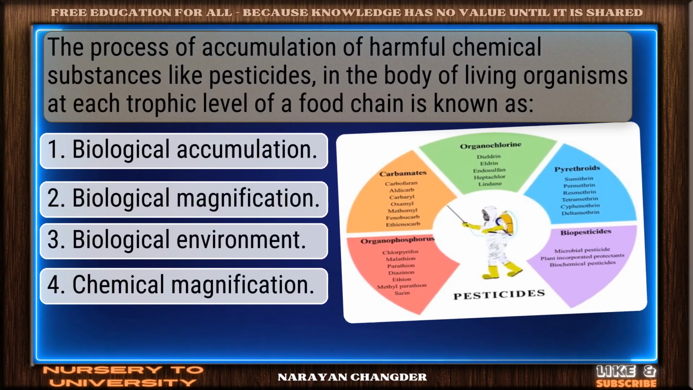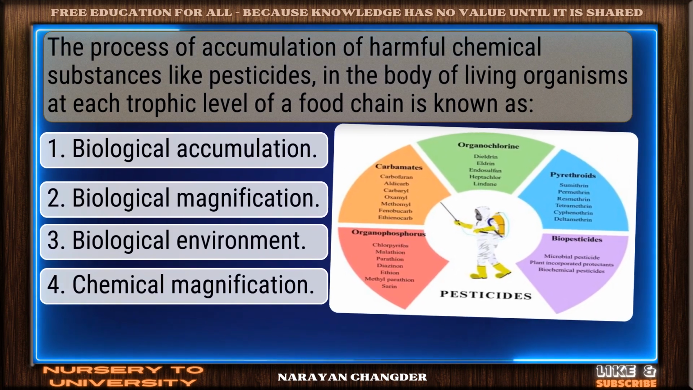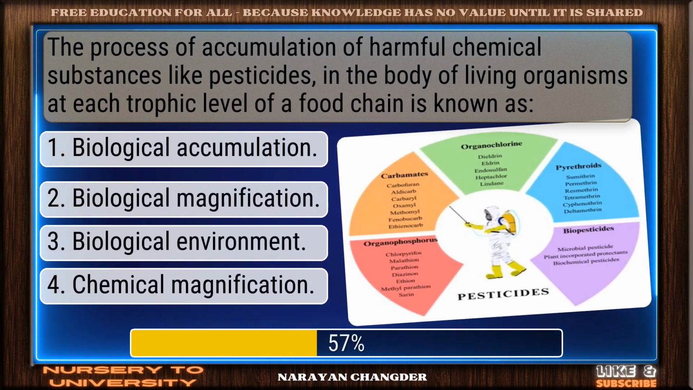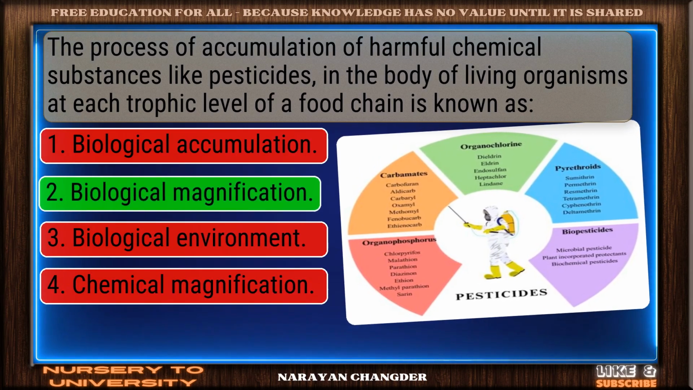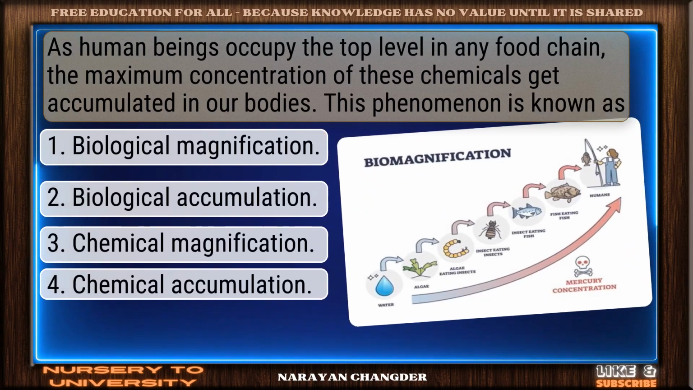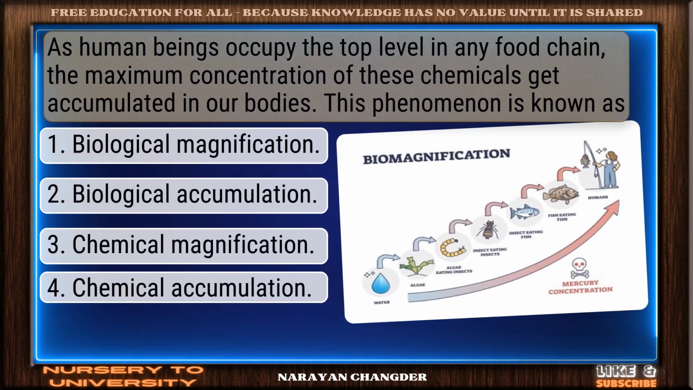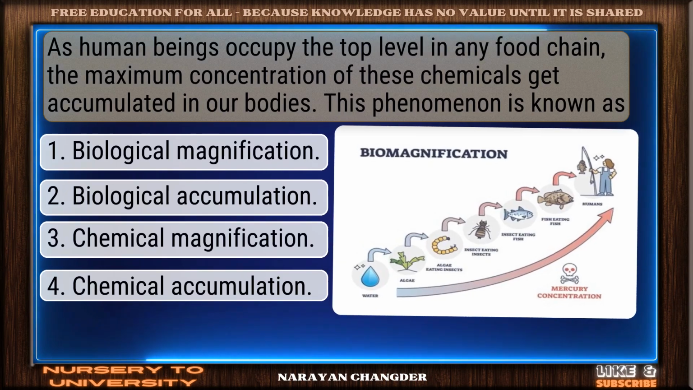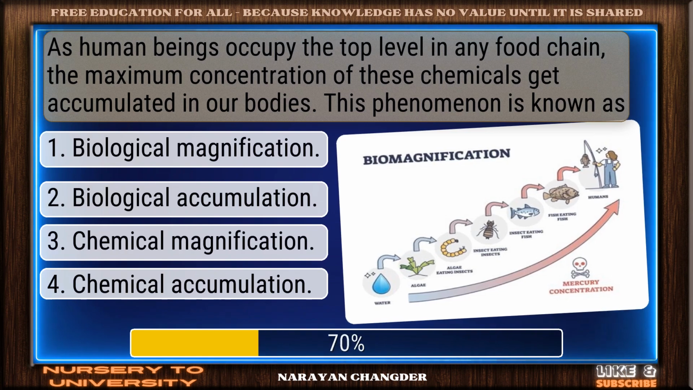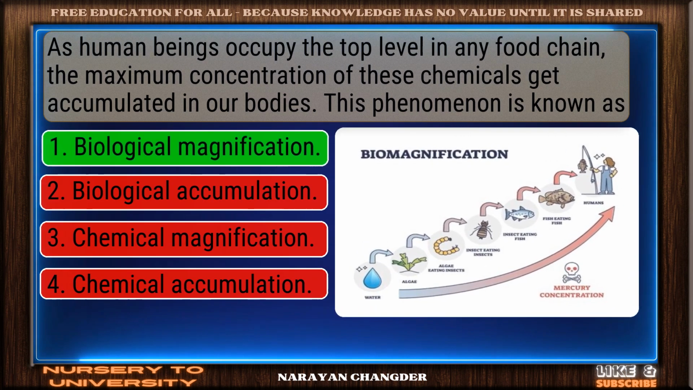The process of accumulation of harmful chemical substances like pesticides in the body of living organisms at each trophic level of a food chain is known as? Correct response. Biological magnification is accurate. As human beings occupy the top level in any food chain, the maximum concentration of these chemicals gets accumulated in our bodies. This phenomenon is known as? Sharp thinking. Biological magnification is right.